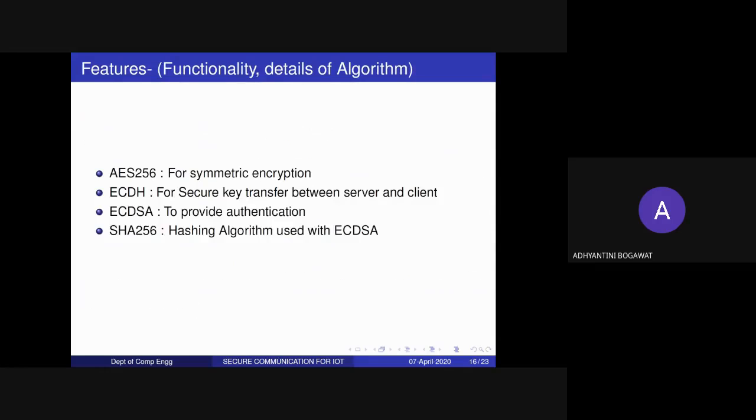The features we've used are AES-256, which, as I've mentioned, we've used for encrypting the data which is being sent between the device and the server, or the user and the server. And we've used ECDH, which is used for transferring the keys, which will in turn be used for AES encryption. ECDSA is used for providing authentication to make sure that the data is not tampered with, and SHA-256 was just used for creating a hash of the signature that we were creating using ECDSA.